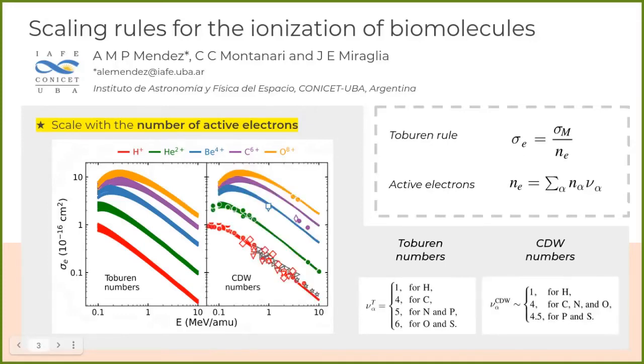However, by inspecting our CDW calculations, we propose a new set of numbers, which we call CDW numbers, which allow us to reduce the width of the band where our theoretical results lie. Each of these bands corresponds to a particular projectile, and each of the curves in those bands to a molecular system. We also implemented the modified scaling rule to the available experimental data and got a pretty good outcome.